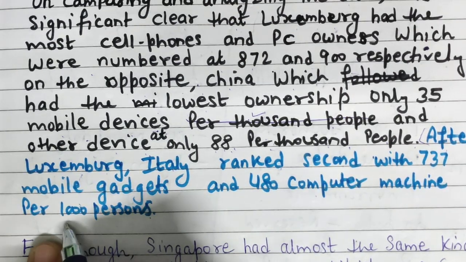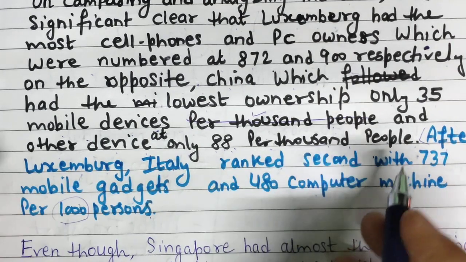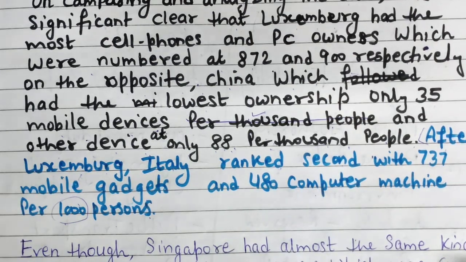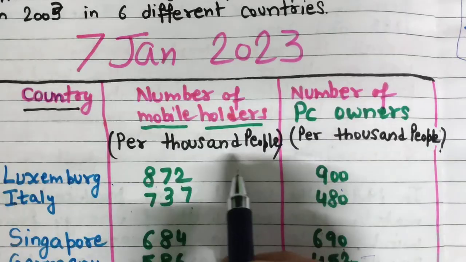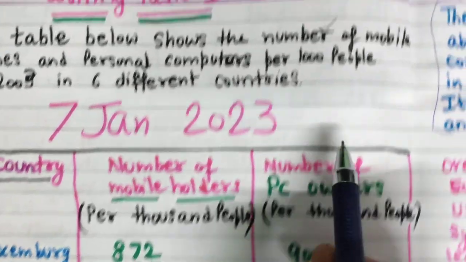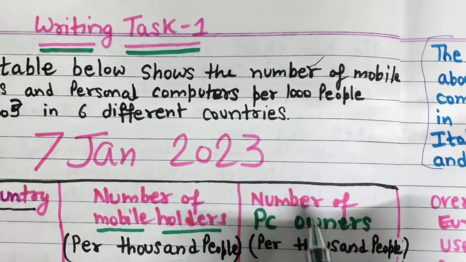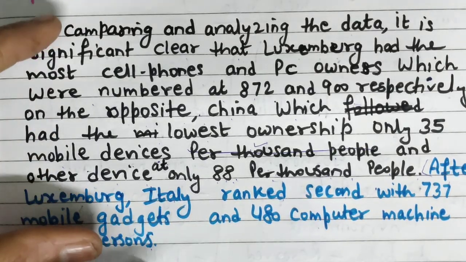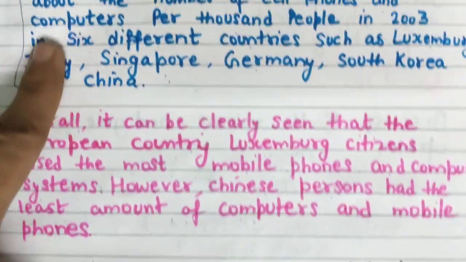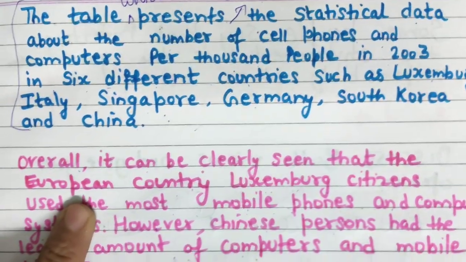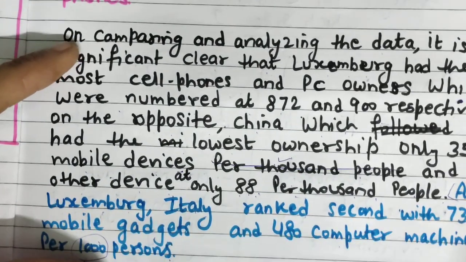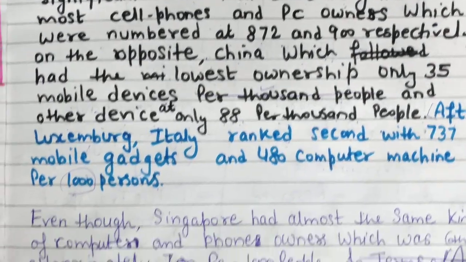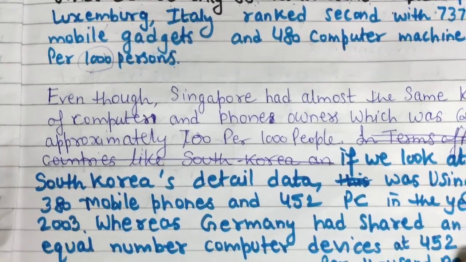So you must be thinking why I am writing this and this, because both of these spellings are given in the question statement. I will show you. So in the table you can see 1,000, and in the question statement you can see this thing. That's why I am using different things for everyone. Now we have done the body introduction, overall, second paragraph, and then third paragraph, as we have discussed. You can see this. Okay, so we have discussed. Now let's move on to the other countries, for the second last paragraph.